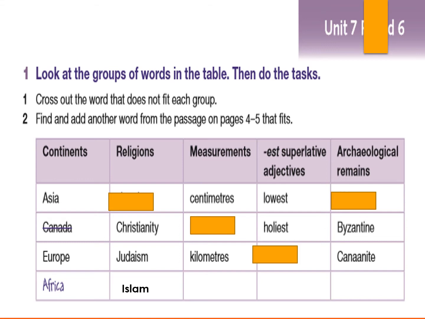Measurement, we can replace it with, yes, we should use meter. Superlative, oldest, and archaeological, we can replace it with, yes, Romans. Okay. Now you have 1 minute in order to check your answers and try to correct the mistakes.